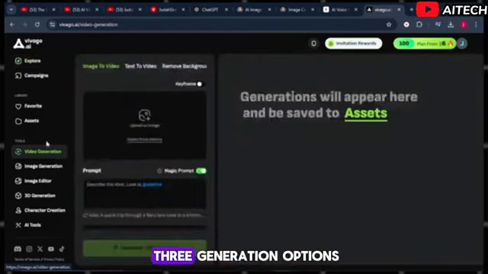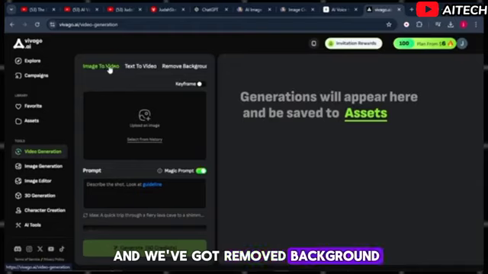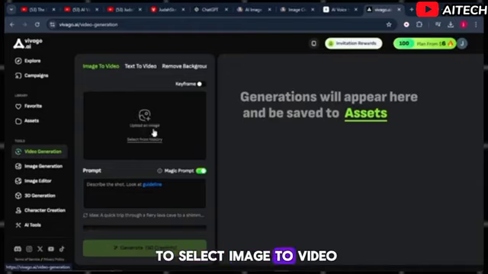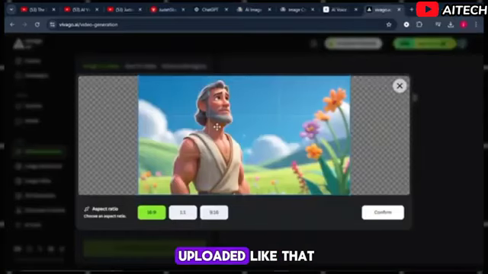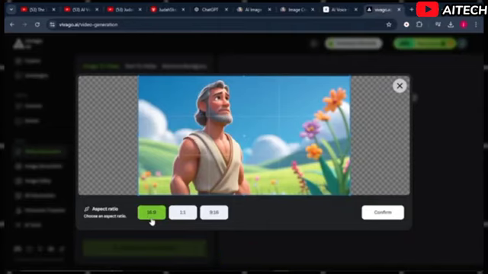From here, we have 3 generation options. We've got image to video, we've got text to video, and we've got remove background. So we're going to select image to video, and we're going to upload our image here. Once our image is uploaded like that, we are going to select our dimension to ensure you select the 16:9 aspect ratio. From there, just click on Confirm.